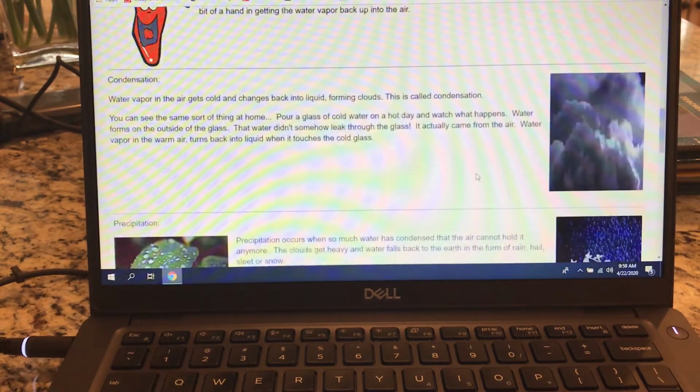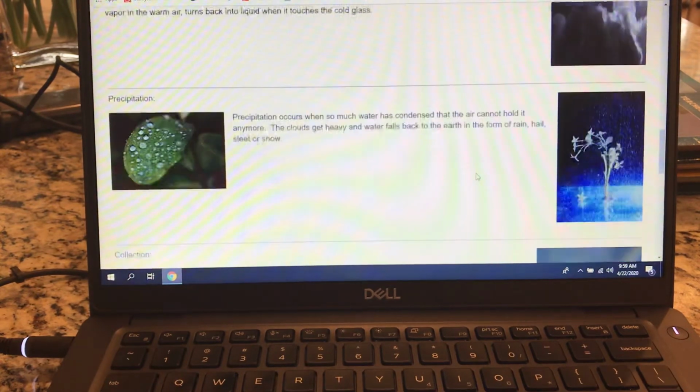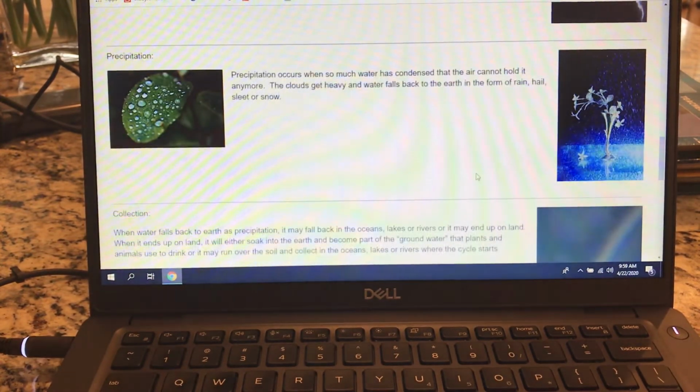Then we've talked about condensation, and that's when it gets high enough in the air that the water vapor cools and changes back to a liquid, forming clouds. And today we're going to talk about the next part of the water cycle, precipitation. Precipitation occurs when there's so much water that has condensed that the air cannot hold it anymore.